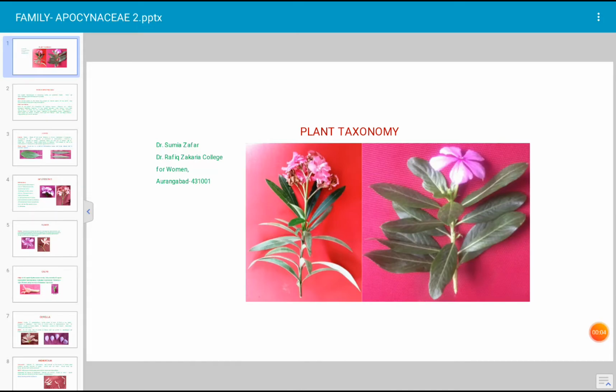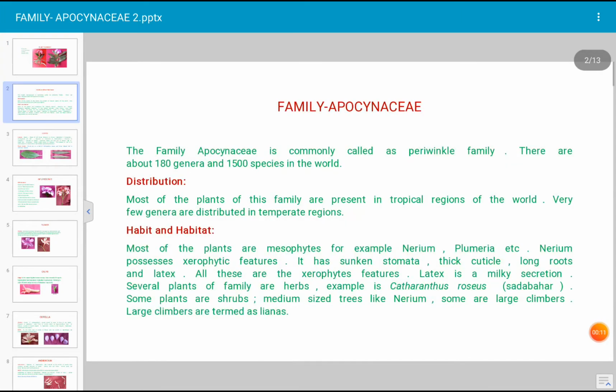Today's discussion is on plant taxonomy and family Apocynaceae. The Apocynaceae family is a cosmopolitan family because the members of this family occur throughout the world. When a plant is present in every country of the world, such plants are described as cosmopolitan. The common name of this family is periwinkle family.